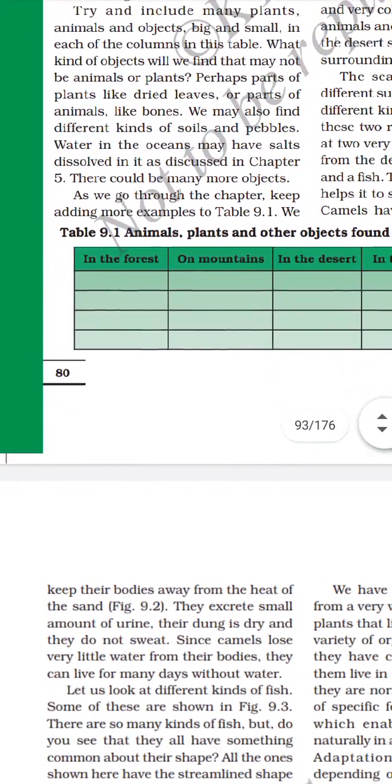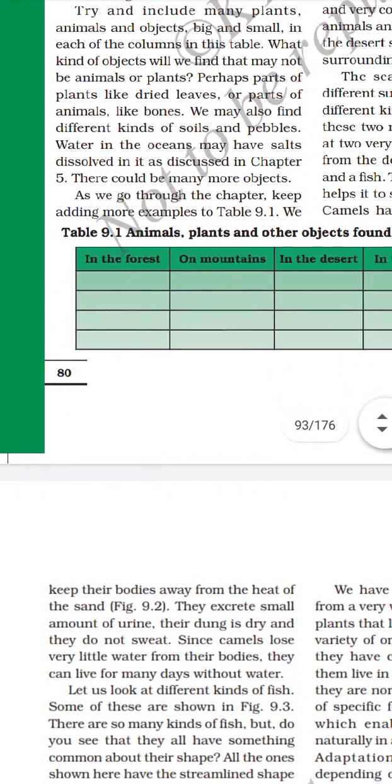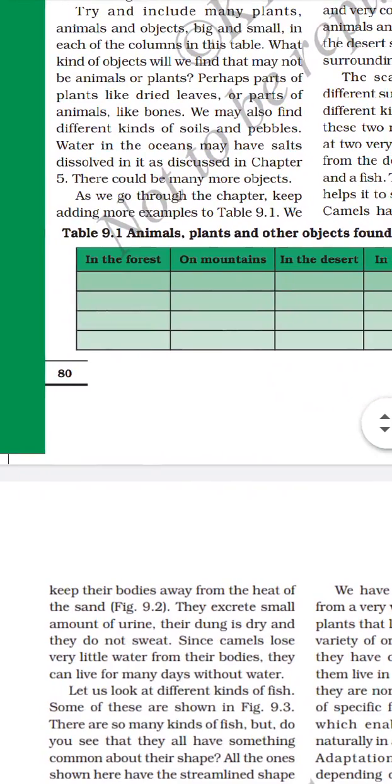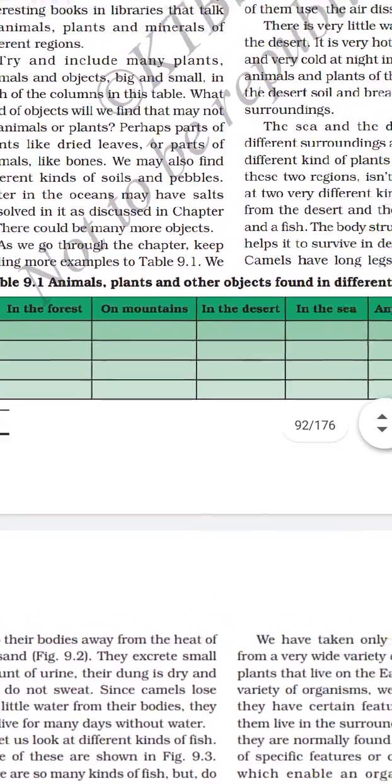Keeping their bodies away from the heat of the sand. From the heat, they excrete a small amount of urine.